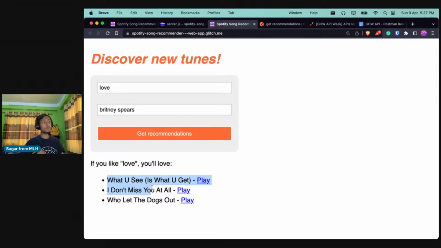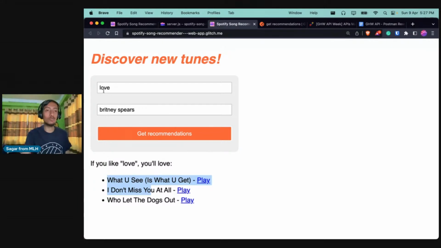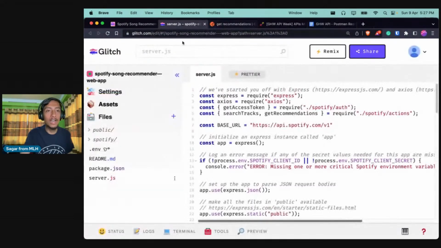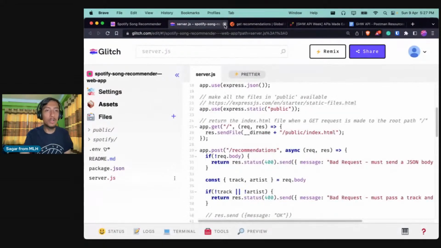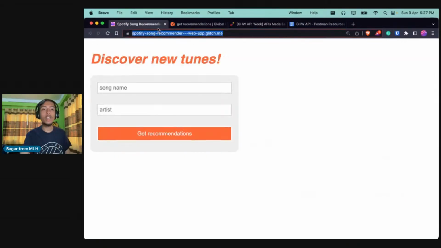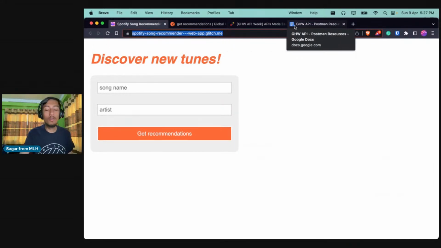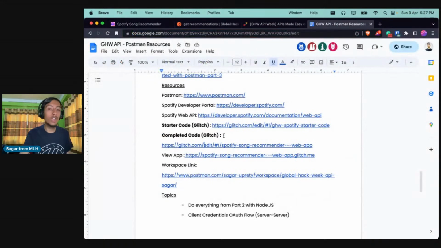We will get a list of responses that is much larger, with hundreds of songs, but we will only pick the top 3 and showcase them to the user, because we don't want to recommend every song that is close to Love and Britney Spears, right? Awesome. So let me close this preview for now, and let me even close the complete code, because we will be using the starter code instead. But you can open it in a tab in your browser if you want to follow along, or review whenever you get stuck.